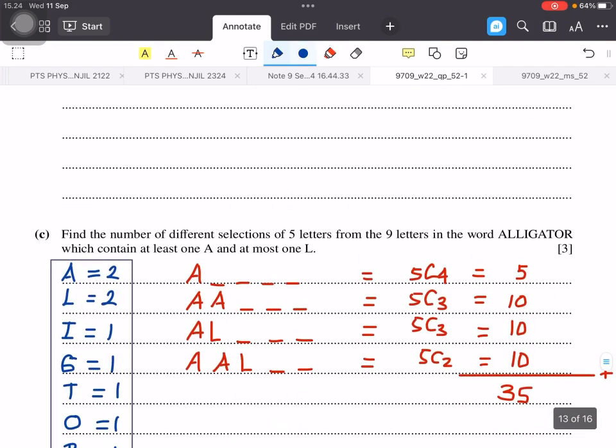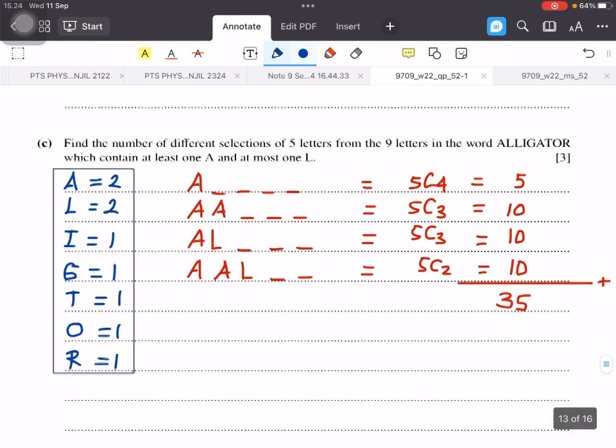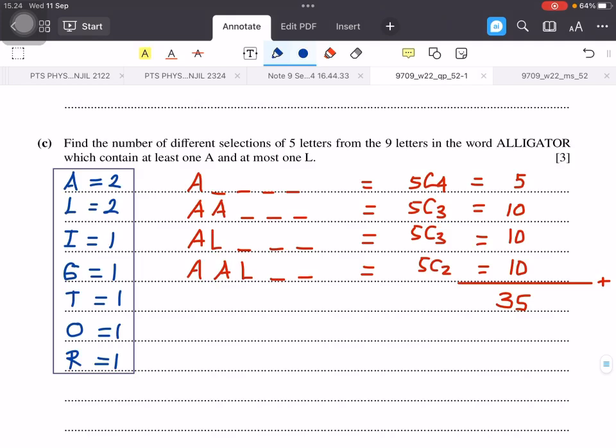And then the last part, part C. Find the number of different selections of 5 letters from the 9 letters in the word alligator, which contain at least one A and at most one L. So there are some scenarios here. The first, we have one A and no L. One A, no L, so we have to pick 4 from these 5 letters.